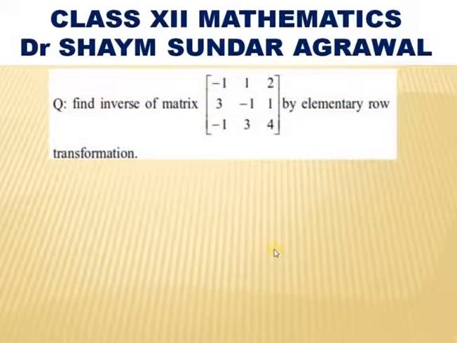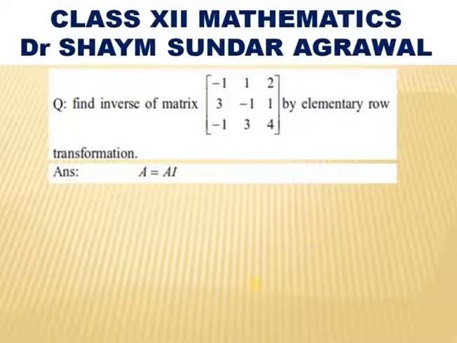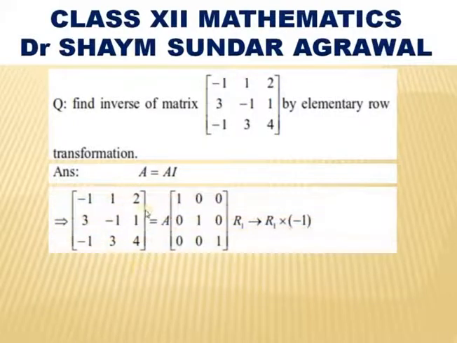Let us solve one more question of finding the inverse of a matrix by elementary row transformation of a 3 cross 3 matrix. Let us take A equals A into I. So, the matrix with rows minus 1, 1, 2; 3, minus 1, 1; minus 1, 3, 4 equals A into the identity matrix 1, 0, 0; 0, 1, 0; 0, 0, 1.